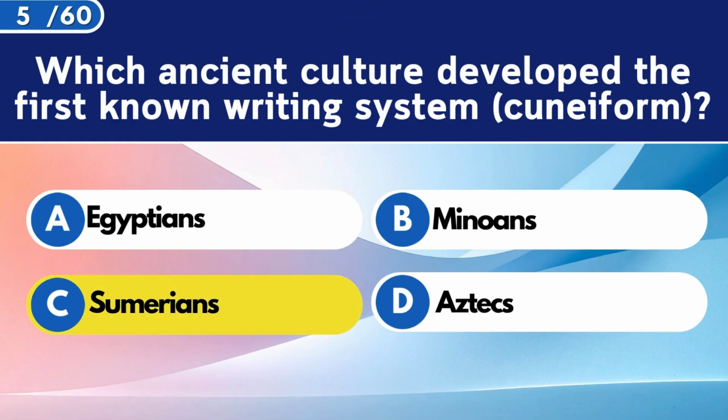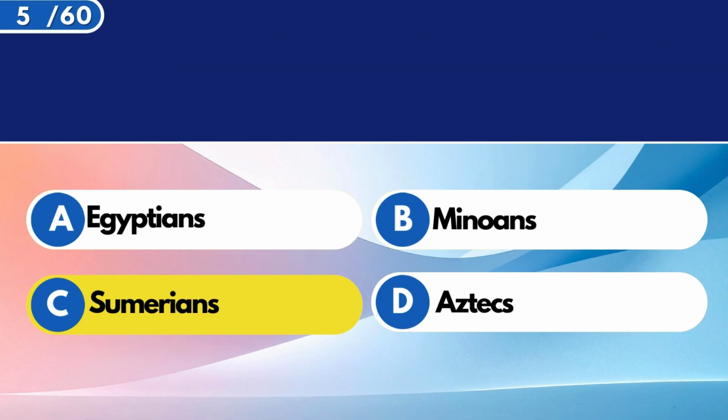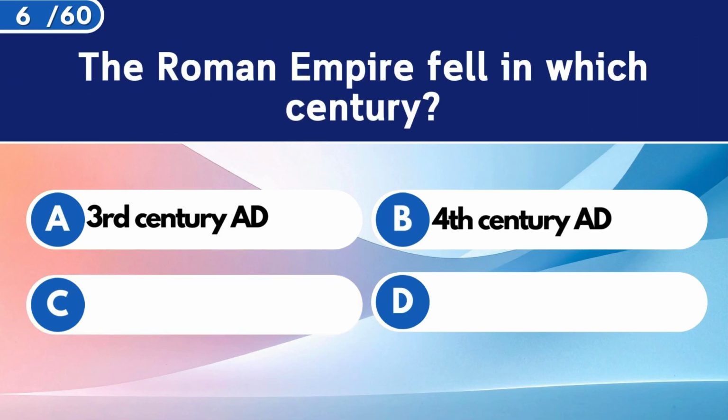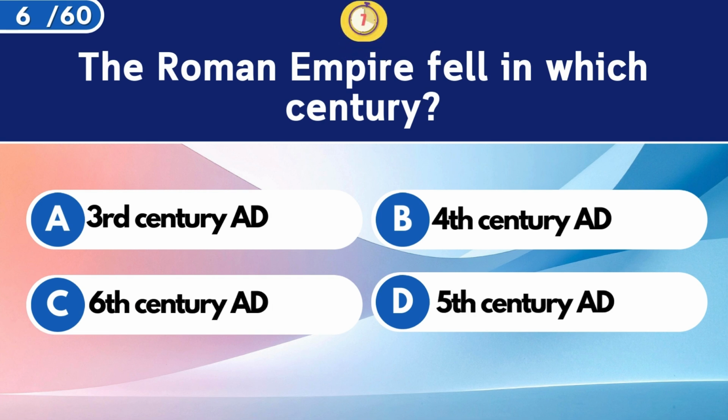Sumerians. The Roman Empire fell in which century? Fifth century AD.